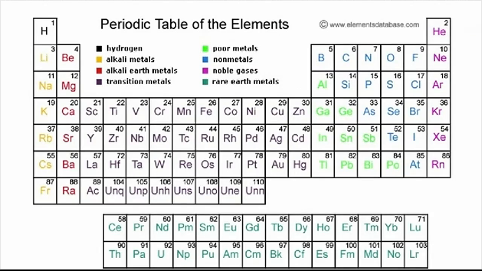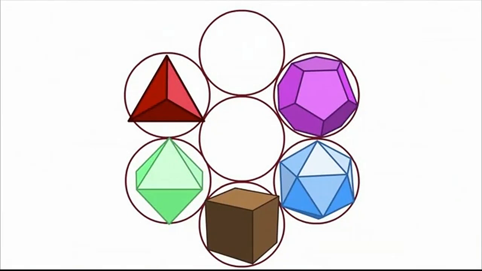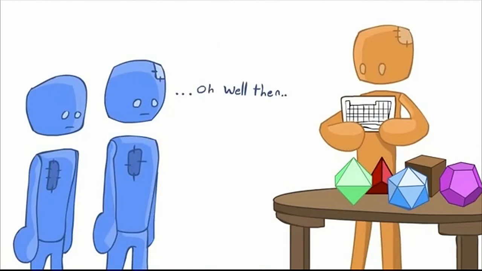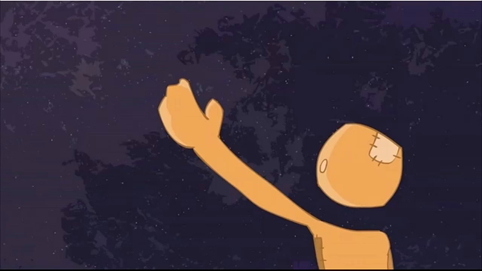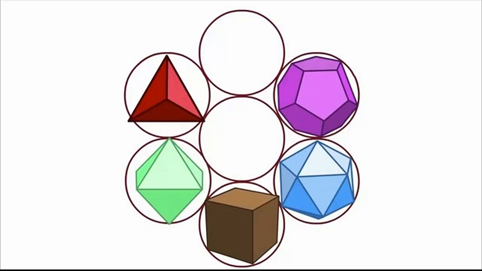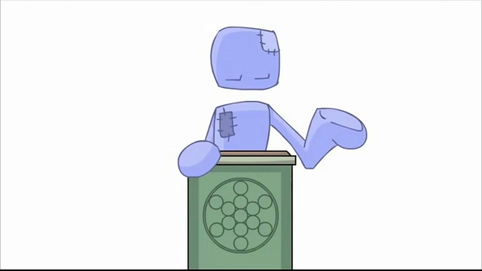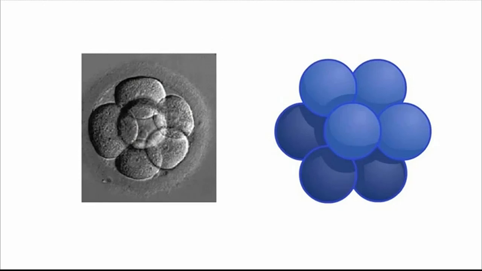Anyways, recognize this? The periodic table of elements? Every single element on this table has a geometric relation to one of these 5 shapes. Modern scholars ridiculed this idea until the 1980s, when Professor Robert Moon at the University of Chicago demonstrated that the entire periodic table of elements, literally everything in the physical world, is based on these same 5 forms. In fact, throughout modern physics, chemistry, and biology, the sacred geometric patterns of creation are being rediscovered.